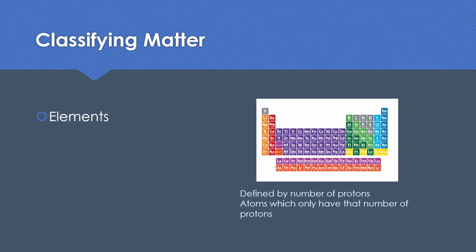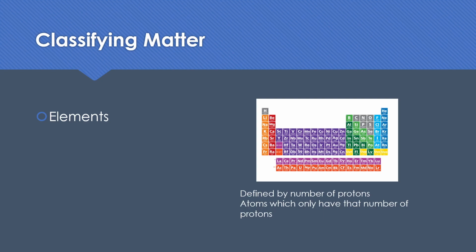So, we can classify matter in a couple of different ways. First, we can talk about elements. An element is one substance that has a certain chemical property that's not combined with anything else. If you were to change the atom, you would no longer have that element. Technically, it's defined by the number of protons you have. If you have that number of protons, you are that element. So if you have 8 protons, you are oxygen. If you have 7 protons, you are nitrogen. If you have 9 protons, you are fluorine.